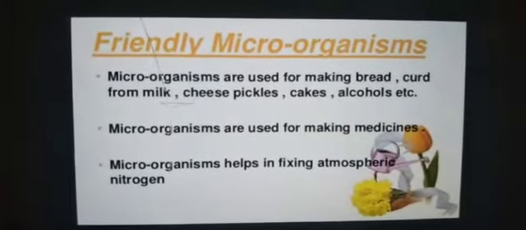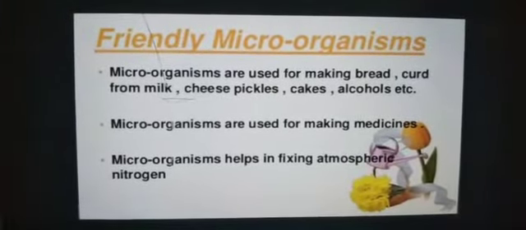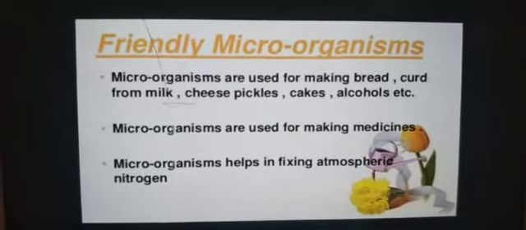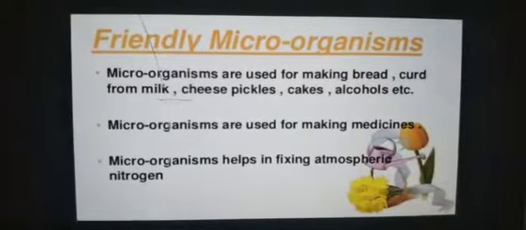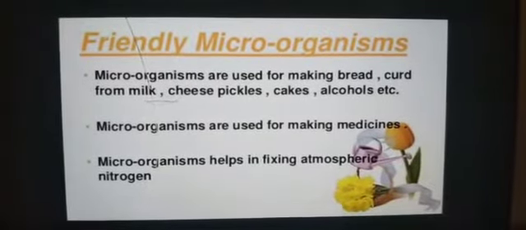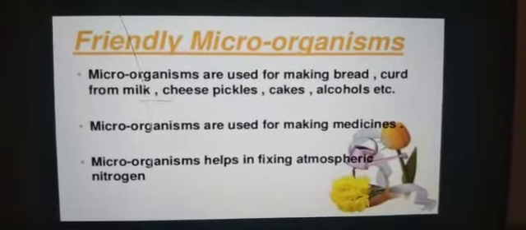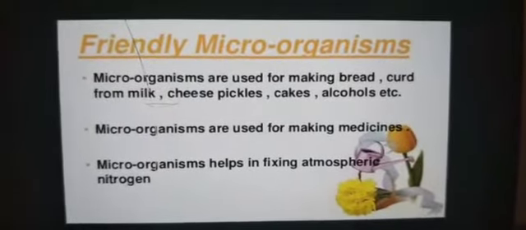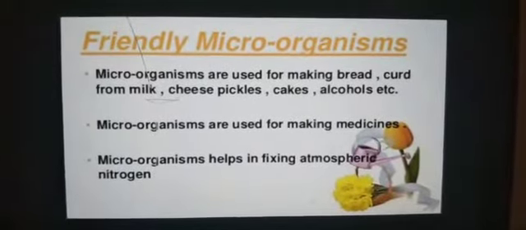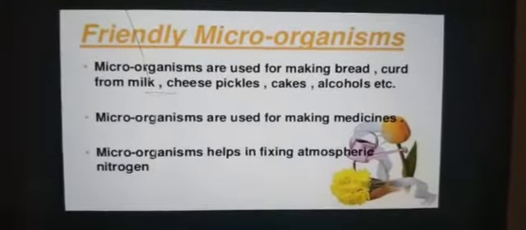You might have studied about rhizobium bacteria, right? Rhizobium is a soil bacterium which helps in the absorption of atmospheric nitrogen. It traps that nitrogen and gives it to the plant. By using that, plants will grow very well. So these are some of the uses of microorganisms.